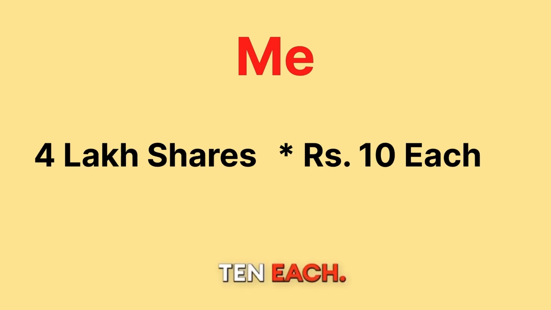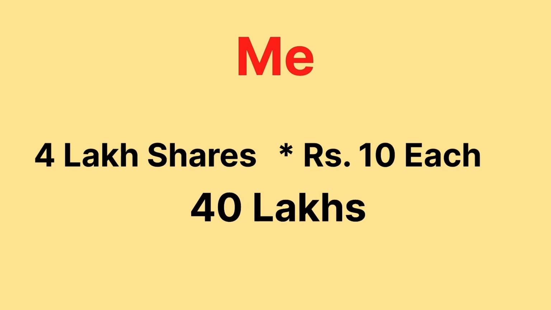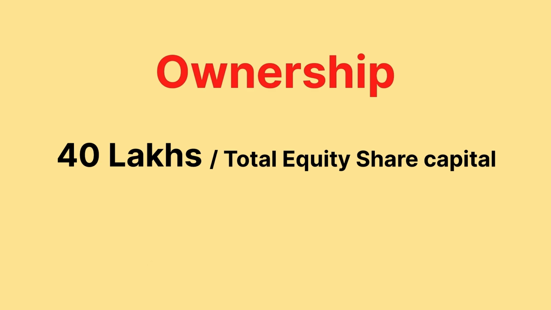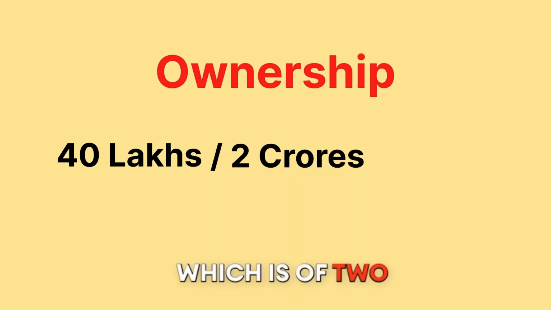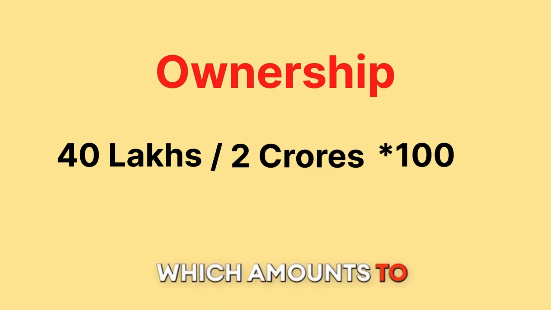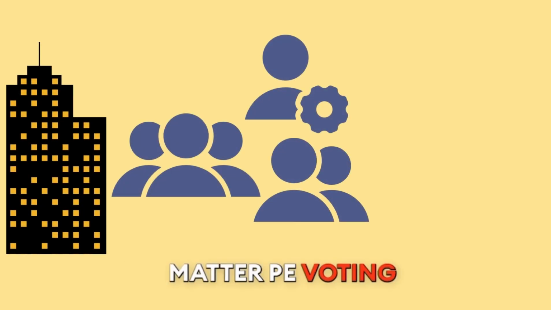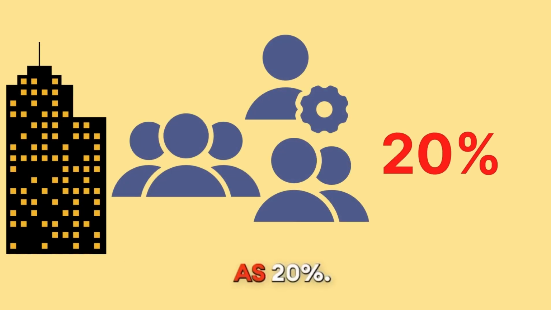Now in our example, let's say I have bought 4 lakh shares of rupees 10 each. मतलब मैंने company को rupees 40 lakhs दिए हैं. So what is my ownership in the company? It is 40 lakhs divided by the total equity share capital, which is of 2 crores, into 100, which amounts to 20%. So basically, जब भी company के किसी भी matter पे voting होगा, my vote will count as 20%.